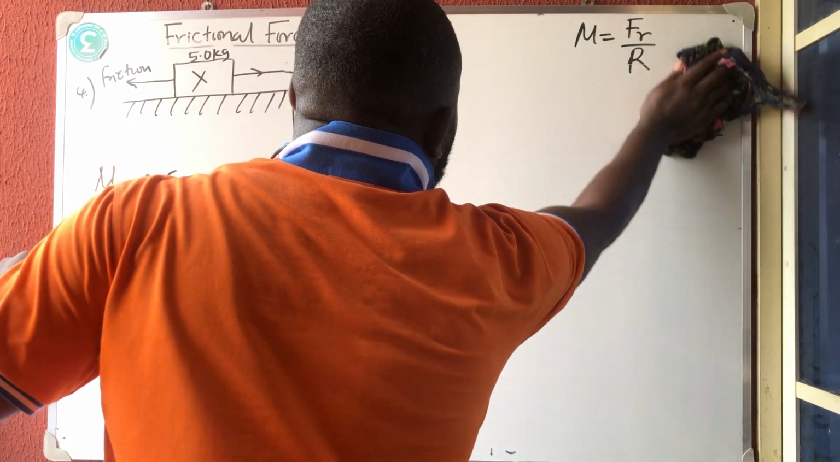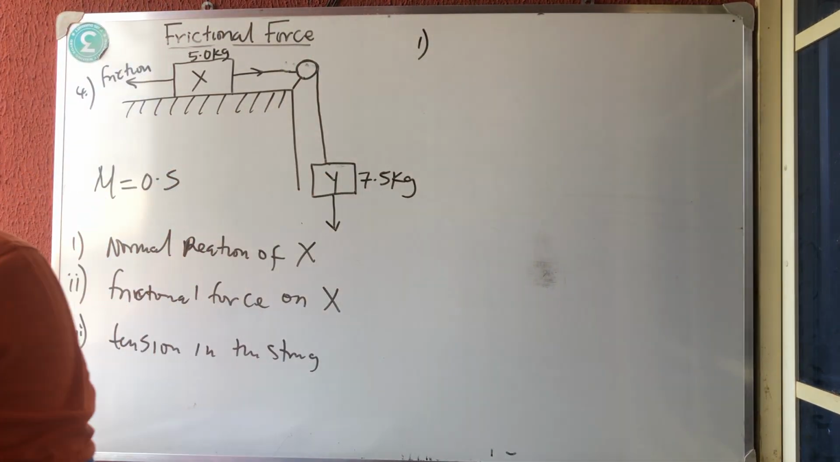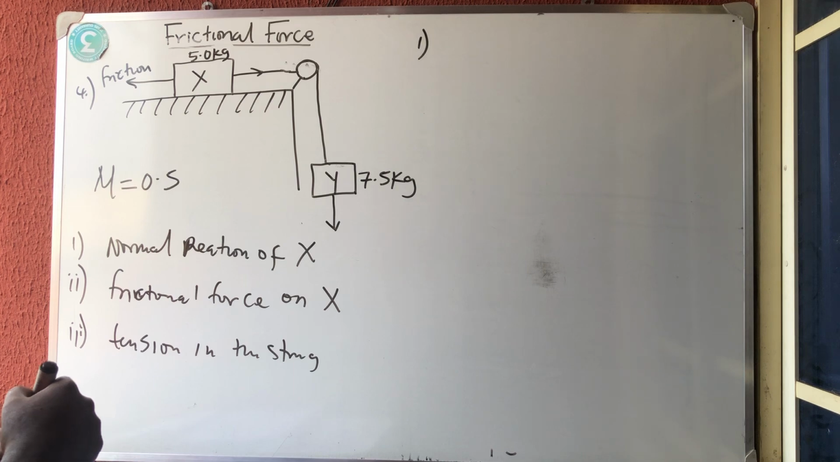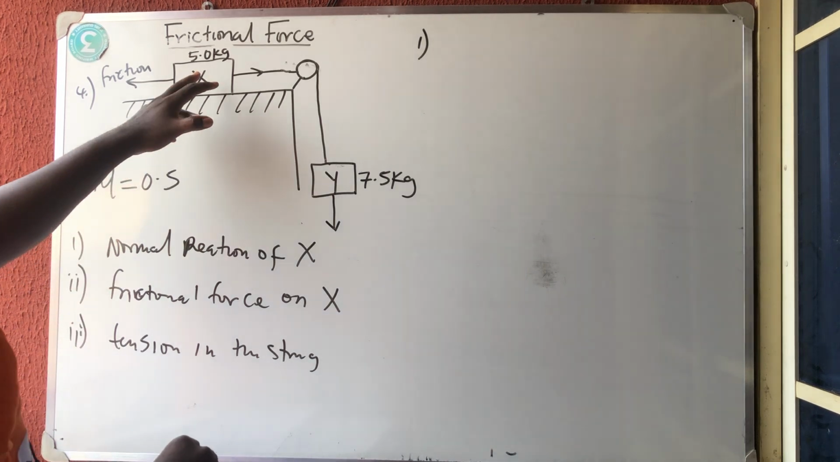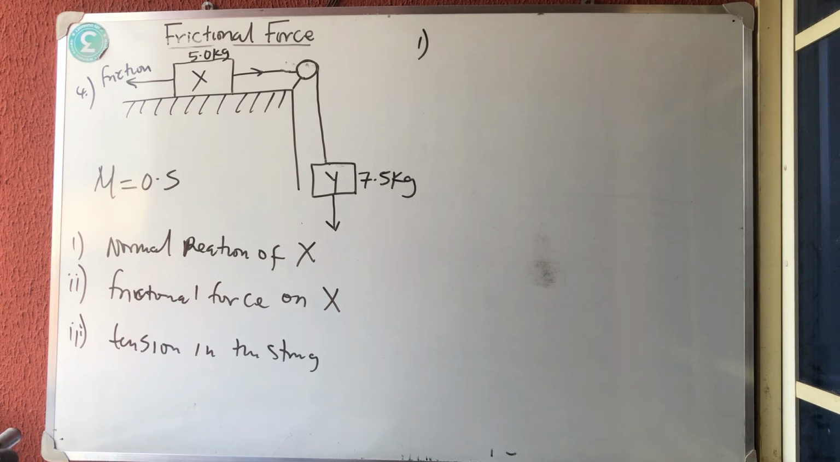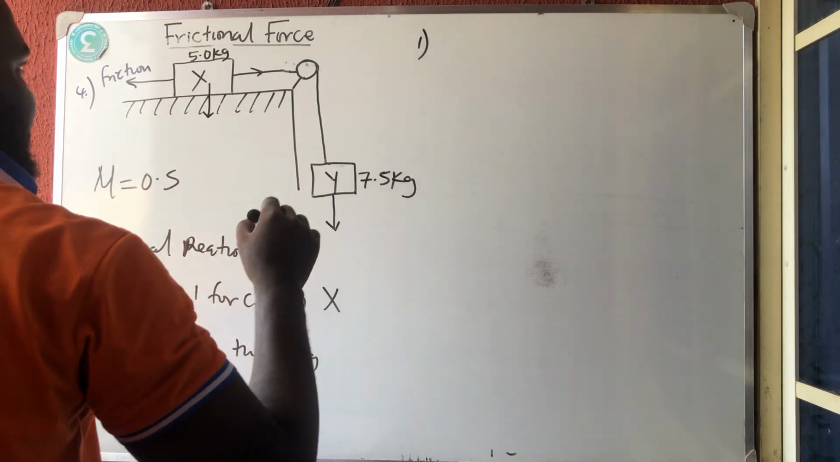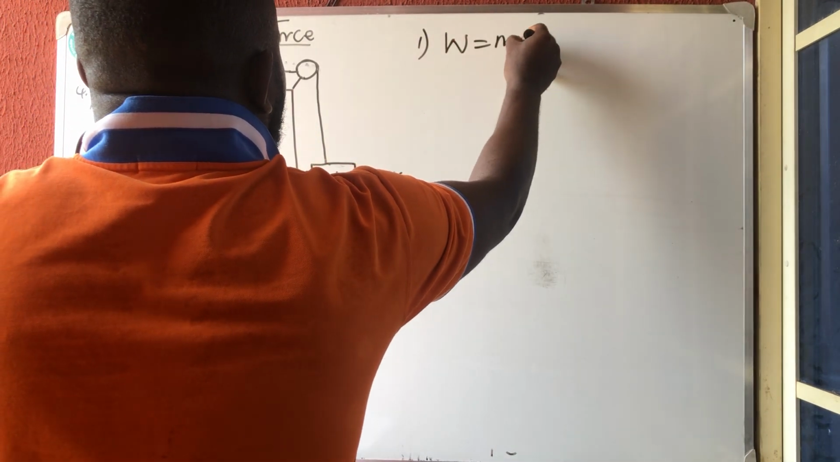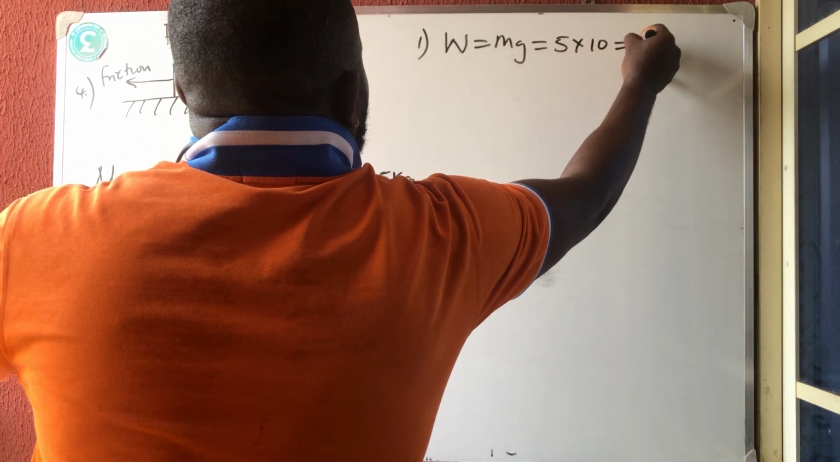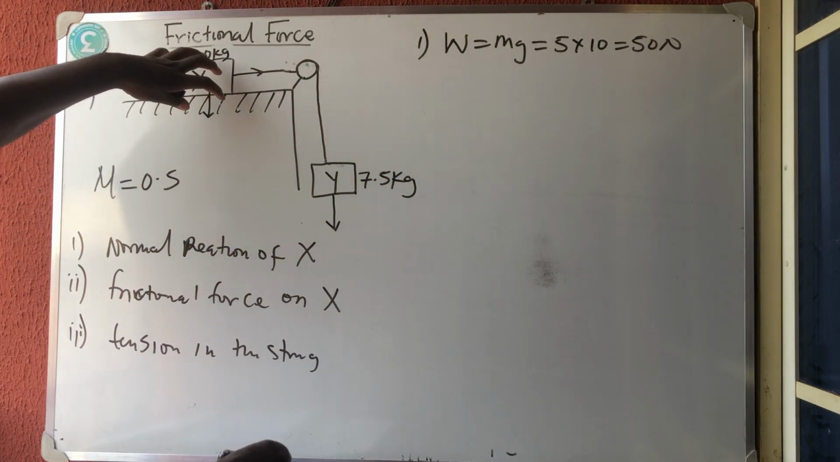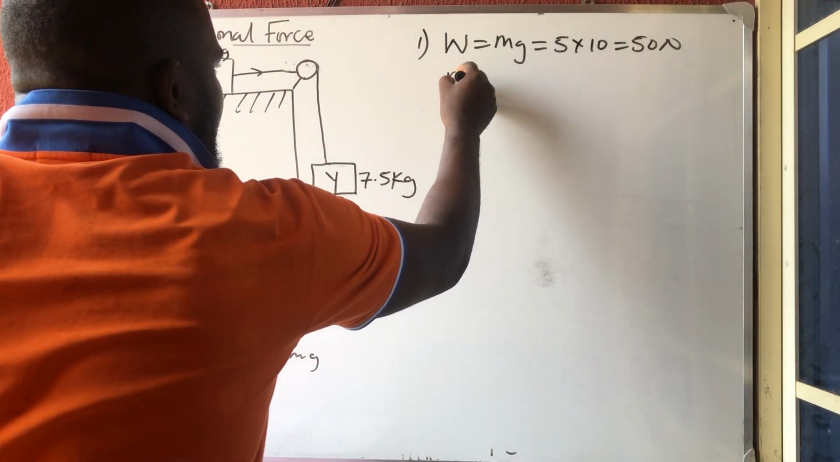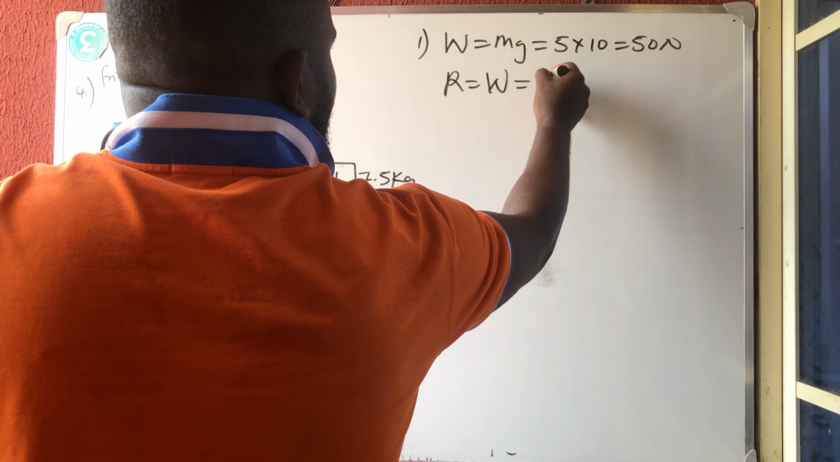Now this is a very, very simple question. The first one said we should calculate the normal reaction on this. They gave us the coefficient of static friction. Now we need to get the weight of this body, and the weight of this body acts downward. Don't forget that the weight acts downward. The weight of this body is equal to mg, which is 5 times 10, which is 50 Newton. For a body that is resting on top of something, the normal reaction is always equal to the weight. Please note that. So we've gotten the normal reaction as